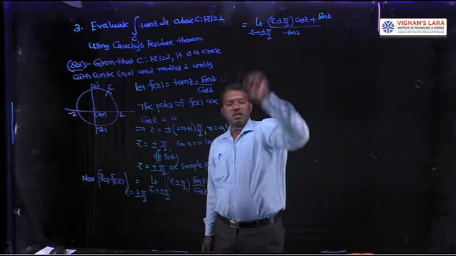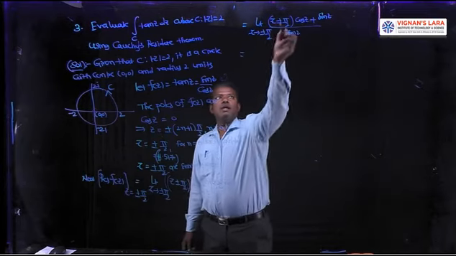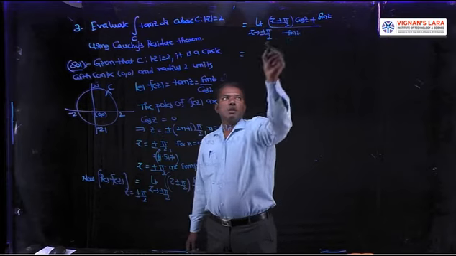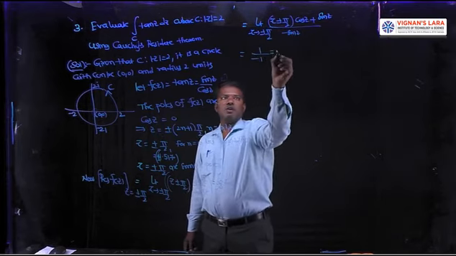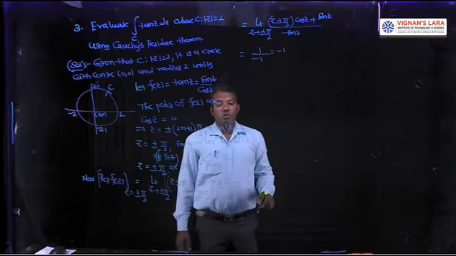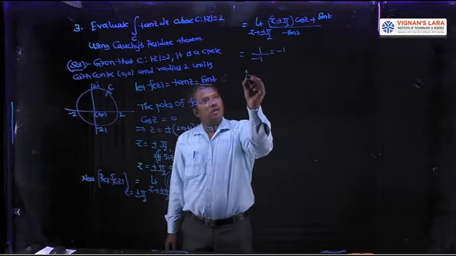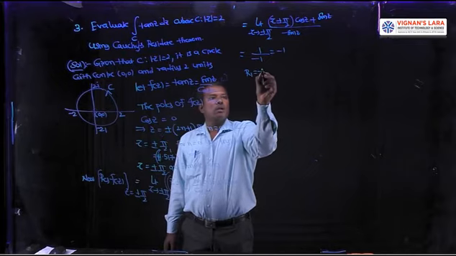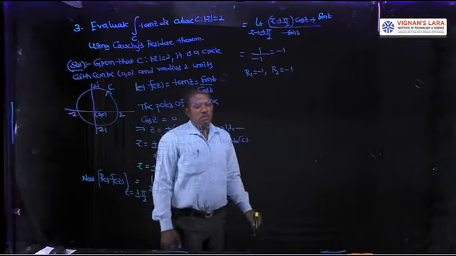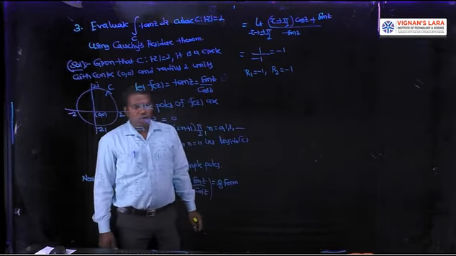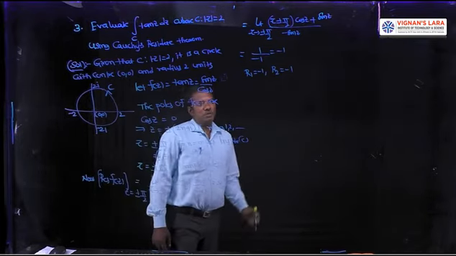Then apply z tends to pi by 2, it is 0, and sin pi by 2 is 1 by minus 1, so its value is minus 1. So we get two residues, R1 is minus 1, R2 is also minus 1. R1 is at z equal to pi by 2, R2 is at z equal to minus pi by 2.